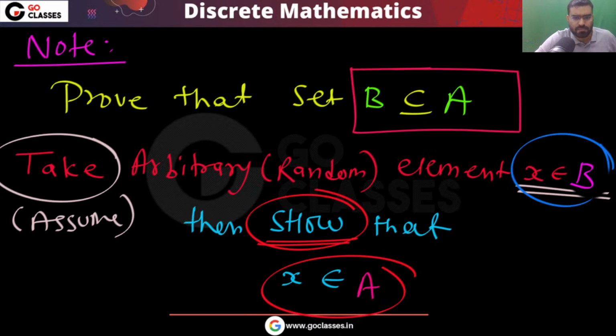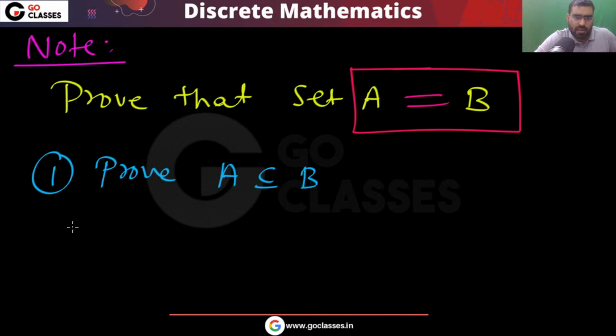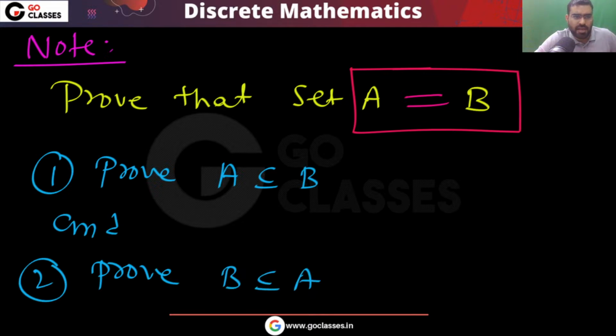Now, how can you prove that A is equal to B? There are two things you have to do. Prove A is a subset of B, and prove B is a subset of A. So this is what you can do. Or you can use the Venn diagram.